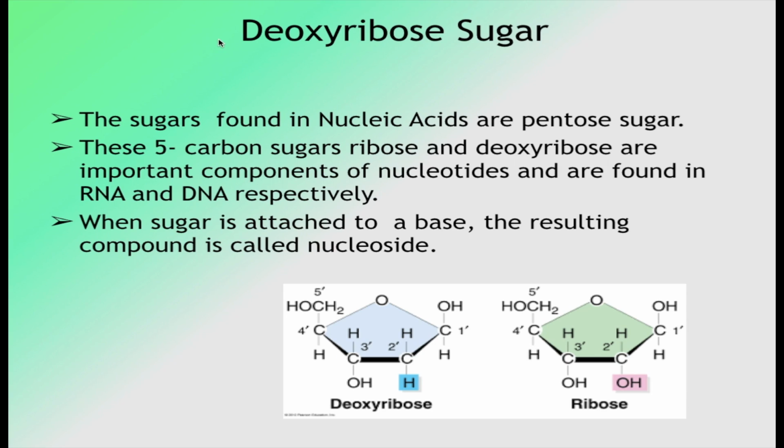Now we come on to deoxyribose sugar. The sugars found in nucleic acids are pentose sugars. These 5 carbon sugars, ribose and deoxyribose, are important components of nucleotides and are found in RNA and DNA respectively. This is deoxyribose sugar, and there are 5 carbons. In the case of deoxyribose sugar at C2 prime, we have H instead of OH as in ribose sugar. Therefore, it is known as deoxyribose.